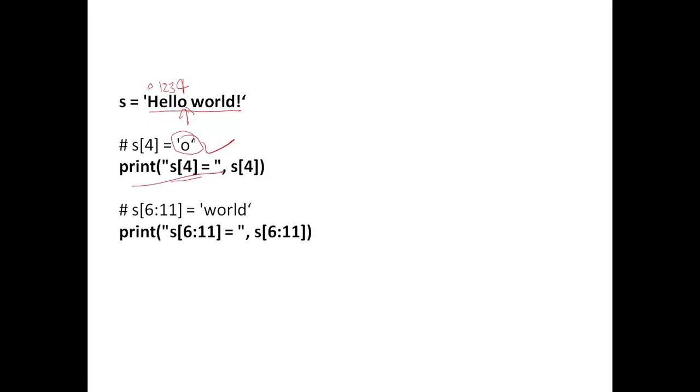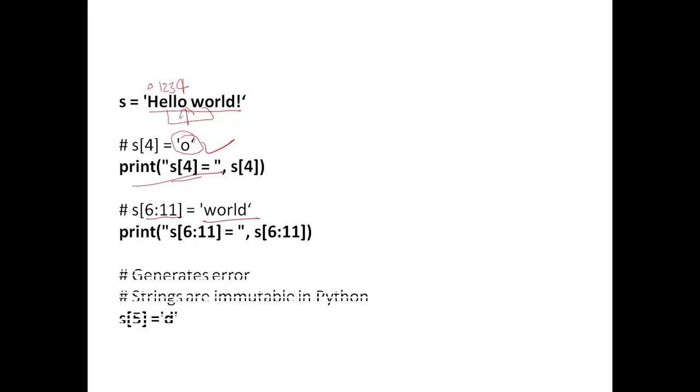You can use the slicing operator also to extract a sequence of a string, or a substring part of a string. So if you are writing [6:11], this will return the string world. So if you try to modify it, it will generate an error because it is immutable.